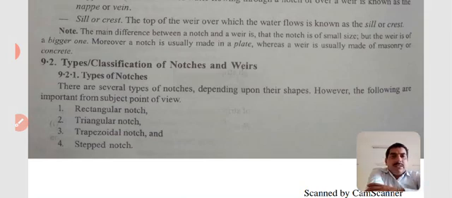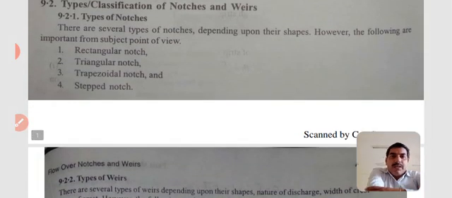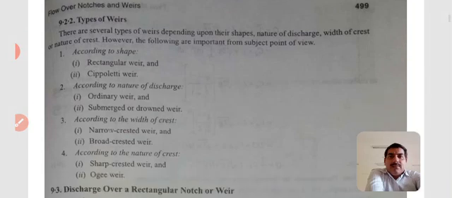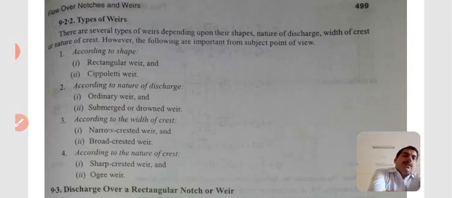Now some classification of notches and weirs. First, the types of notches. The several types of notches are given below. First one, rectangular notch. Second one, triangular notch. Third one, trapezoidal notch, and last one is the stepped notch. Category of the weir, that is, the types of weir. There are several types of weir depending upon their shape, nature of discharge, width of crest or nature of crest. However, the following are important from the subject point of view.